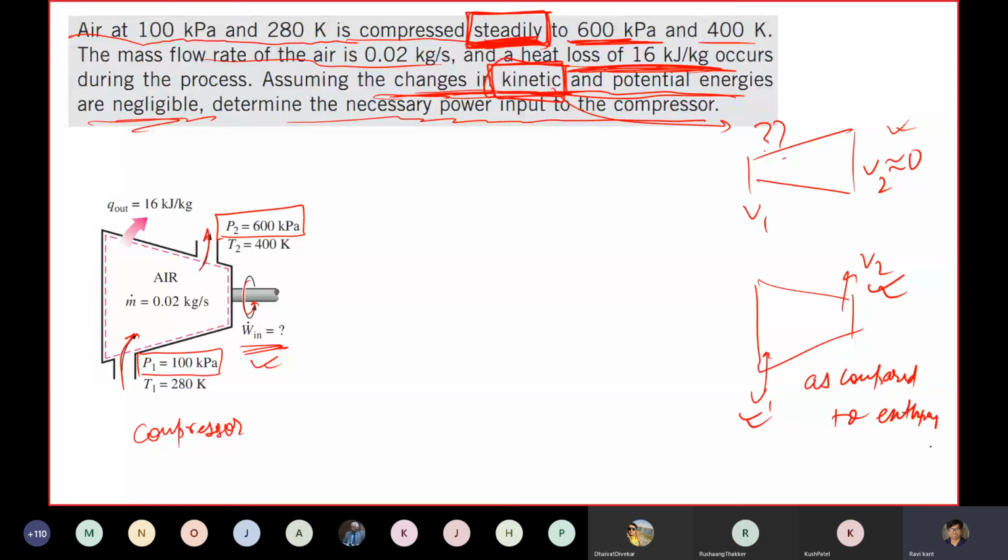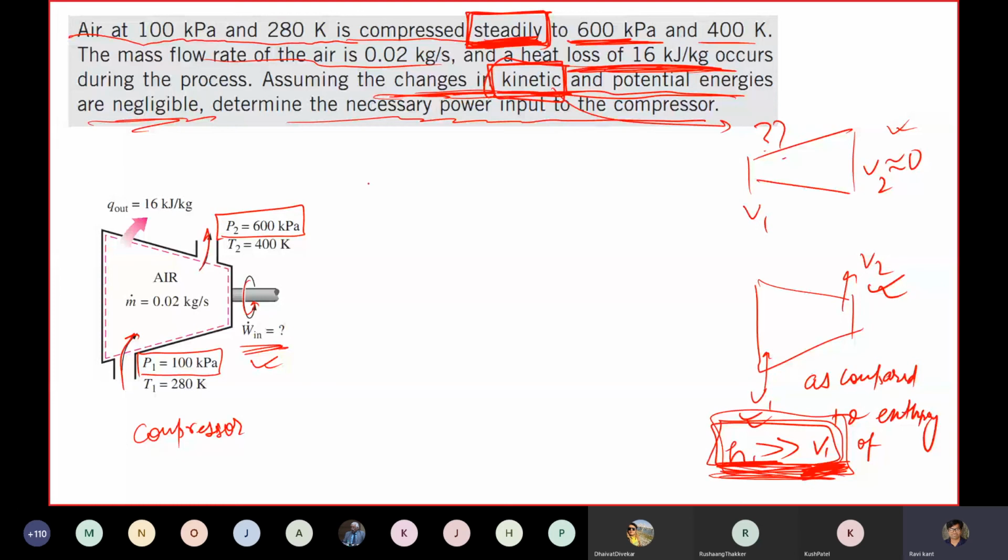So h is much greater than V1 or V2, in compressors, pumps and turbines. Even turbines have higher velocities, but we can neglect them because the enthalpy associated with the substance is very high. If you want the exact number, you may not neglect it, but in general you can neglect it since the enthalpies are very high.